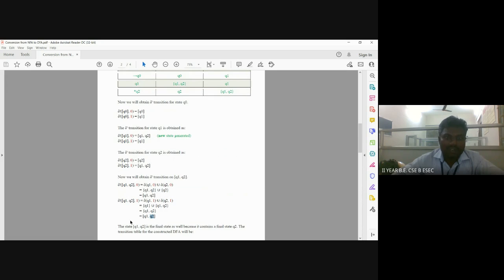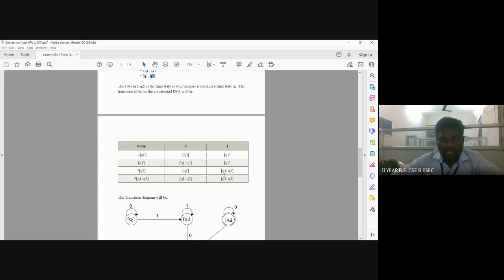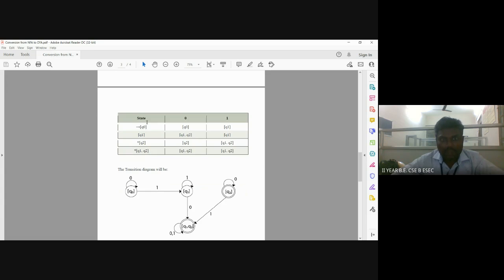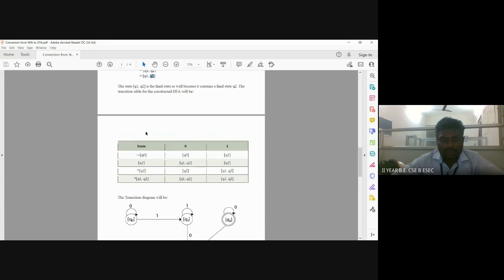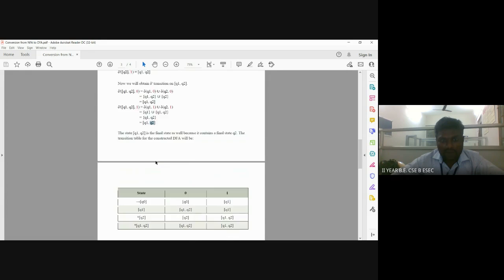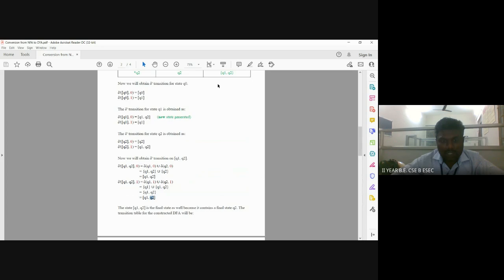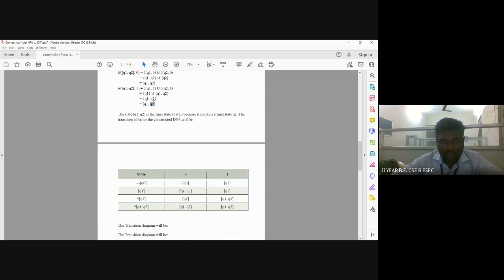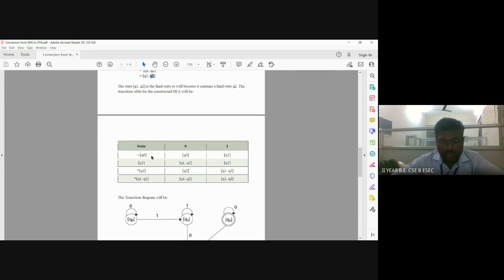For this conversion, we have to draw the transition table as well as the transition diagram. Q0 on 0 means the transition goes to Q0. Q0 on 1 means the transition goes to Q1.